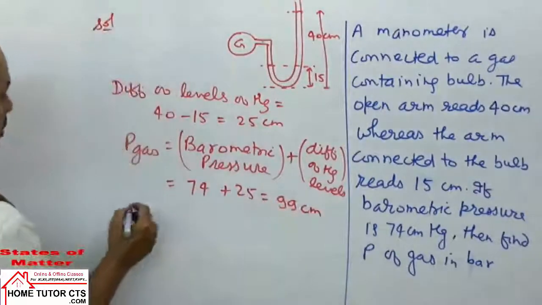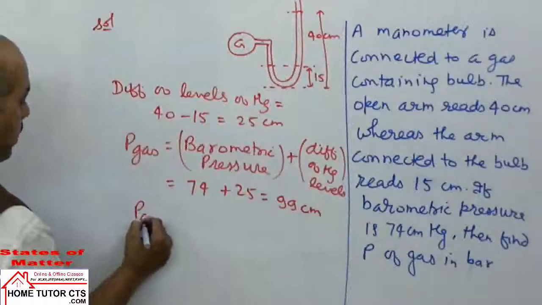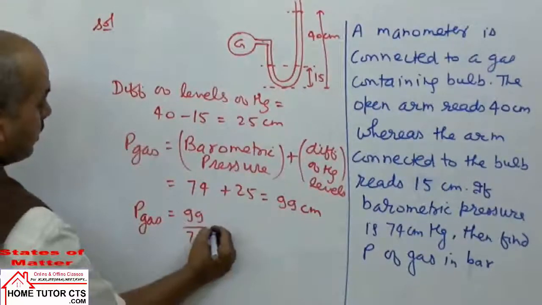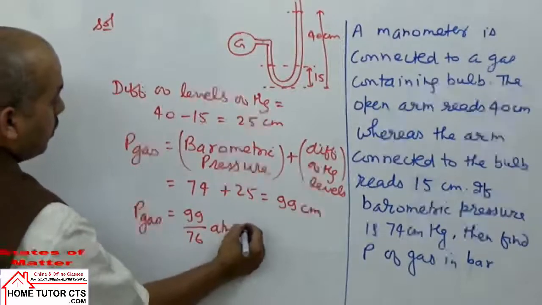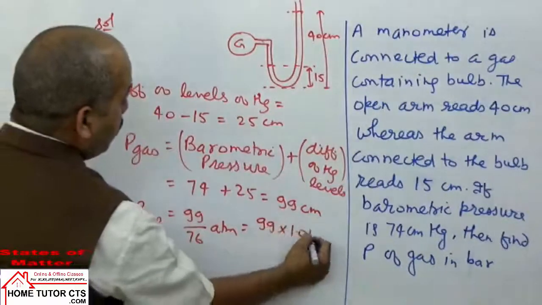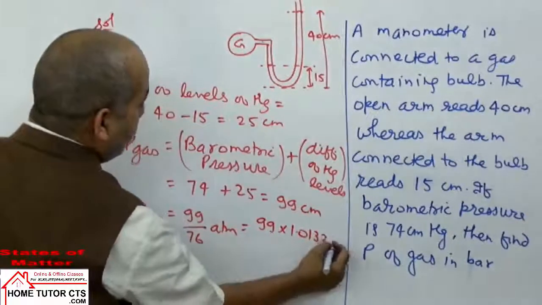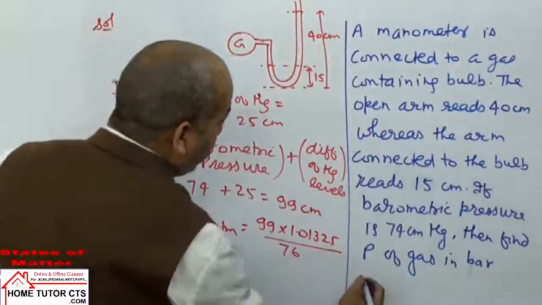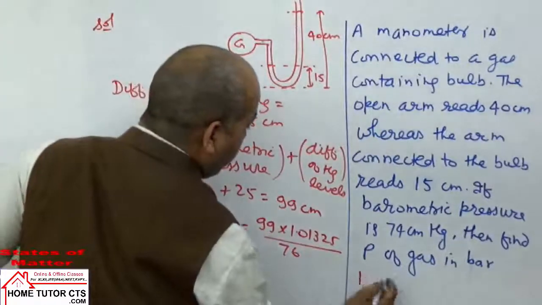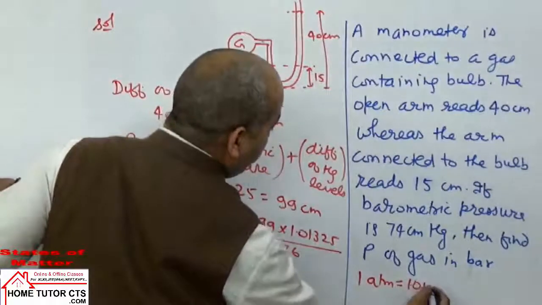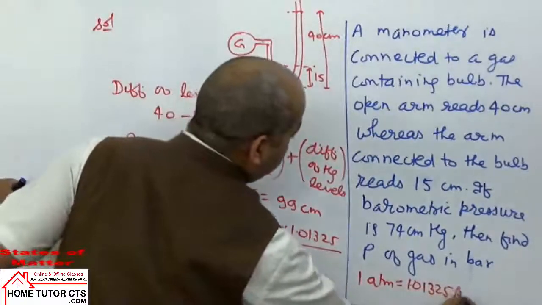How to convert it through atmosphere? So the pressure of the gas in atmosphere is 99 by 76 atmosphere, or to make it bar, 99 into 1.01325 divided by 76. We know that 1 atmosphere is equal to 1.01325 bar.